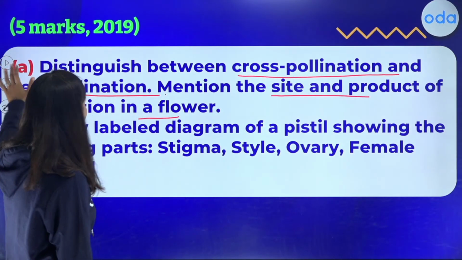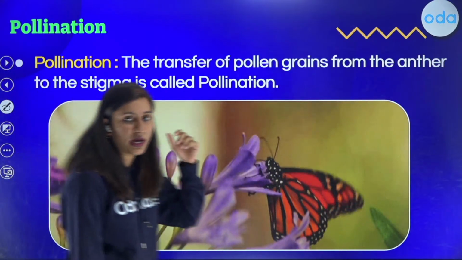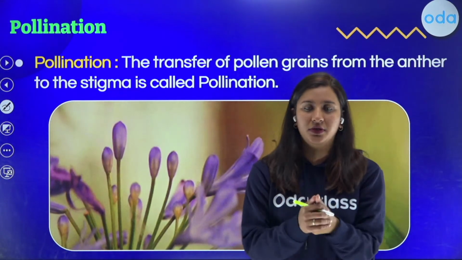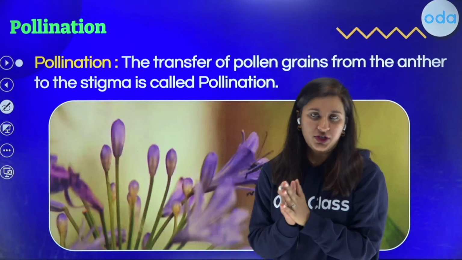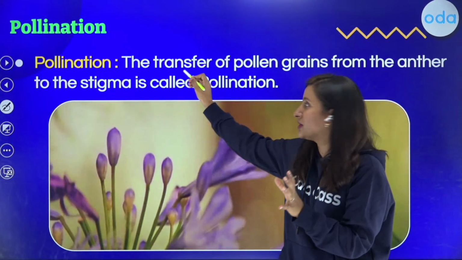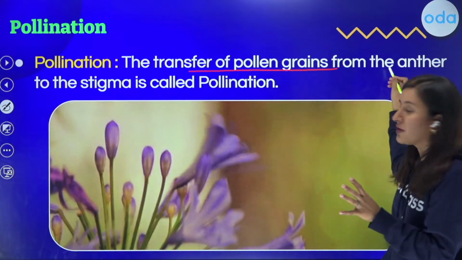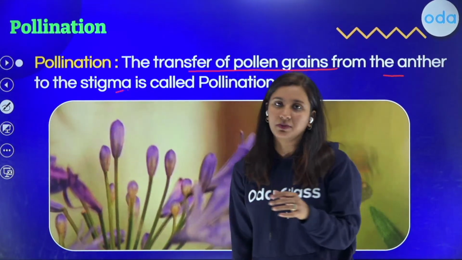So let's discuss what is pollination first. Pollination, you can see in this GIF also, is the process of gamete transfer. When gamete transfer happens before fertilization, that process is called pollination. If you write it as a 1 mark question, it is the transfer of pollen grains from the anther to the stigma.